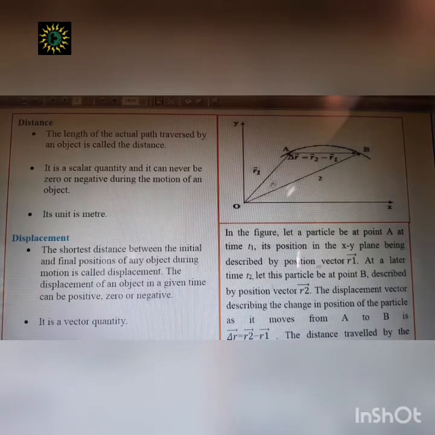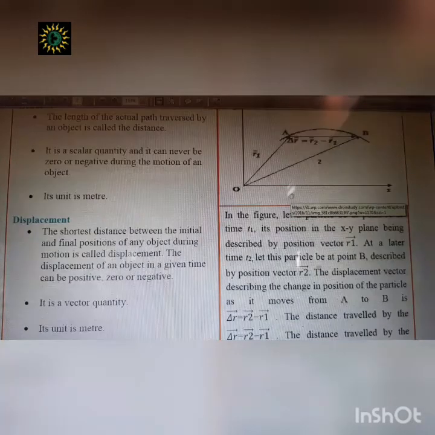So distance is the length of this curved path between the points A and B. But this straight line joining point A and B is the displacement, because it is the shortest path or shortest distance. It will be calculated by vector operations. You will understand this in the next chapter.